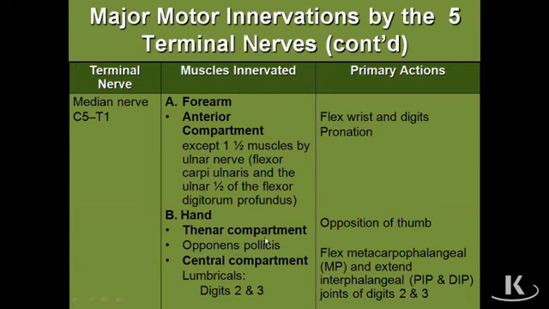The reason the opponens pollicis is listed separately here, it's one of the thenar muscles, but in terms of clinically important, that is the really important muscle of the hand that's innervated by the median nerve. And we'll talk about the specifics of that when we talk about nerve injuries. So we've done the musculocutaneous, the median, and the ulnar nerve, and we're finished with the entire anterior limb.